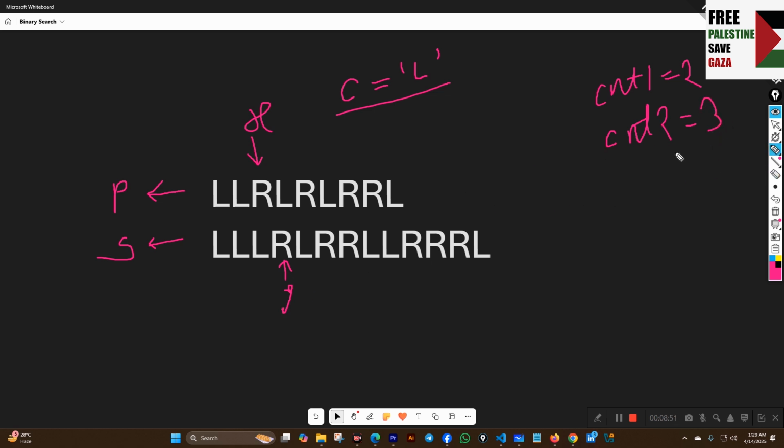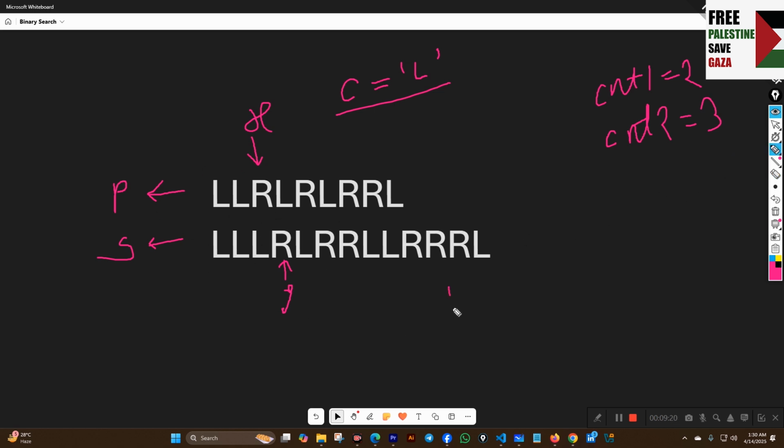Okay, now we see that count 2 is greater than count 1, and this is going to be satisfied for l. This l comes from this l, and this 2l is satisfied. So we can say that when our count 2 is greater than count 1, the answer is going to be okay.